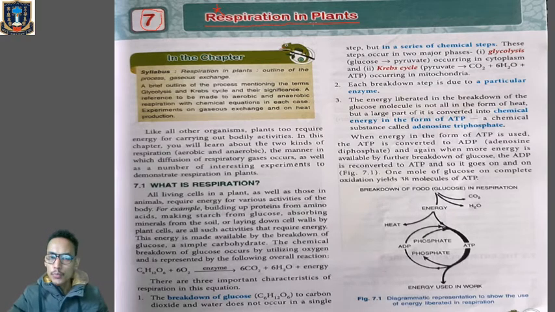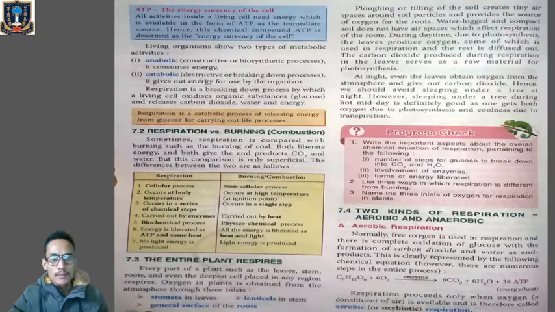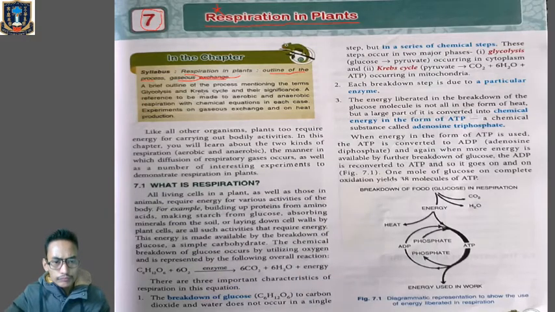So, in this chapter, we are going to learn about the process of respiration in plants. In general, we can say the process is the same in plants and animals, but in our syllabus we have got respiration in plants, and respiration is a total cellular process. It takes place in the presence of cells. We are going to learn about respiration in plants, the outline of the process, and gaseous exchange. We will also learn a few important terms like glycolysis and Krebs cycle.